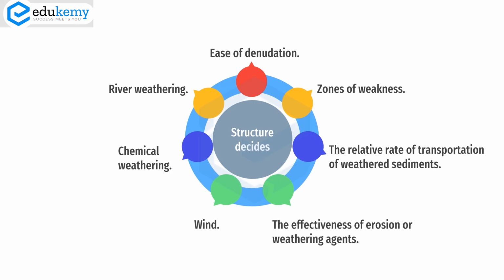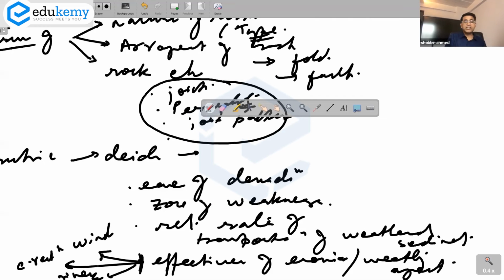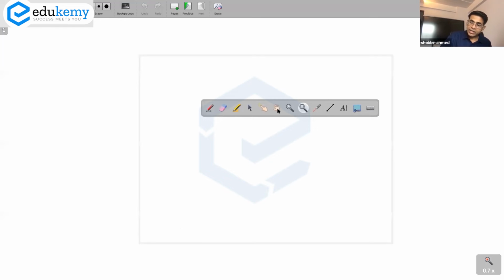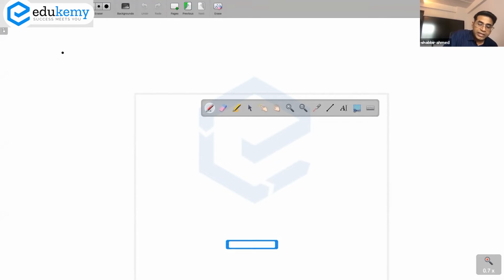So these are 3-4 ways in which the structure impacts, and the structure as a factor takes the discussions towards the concepts.